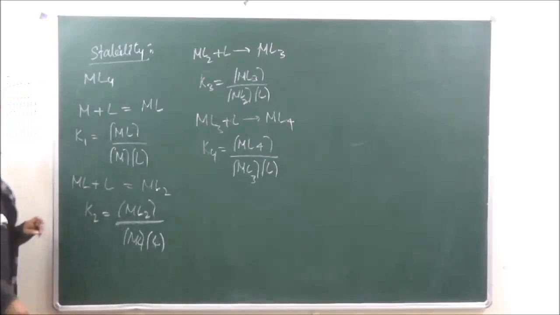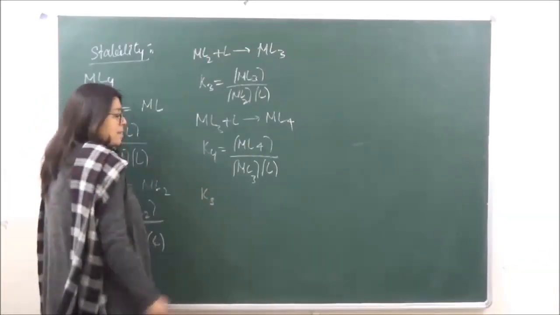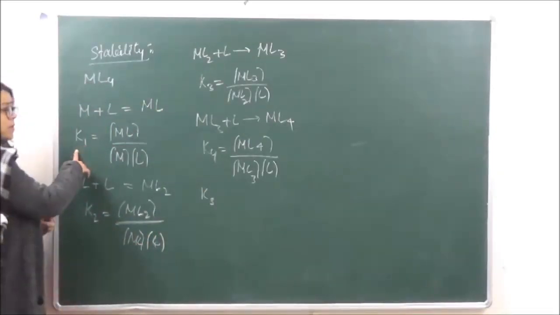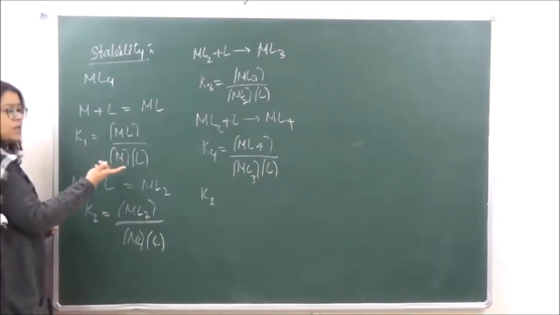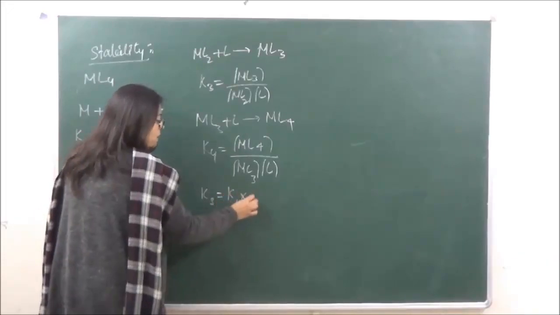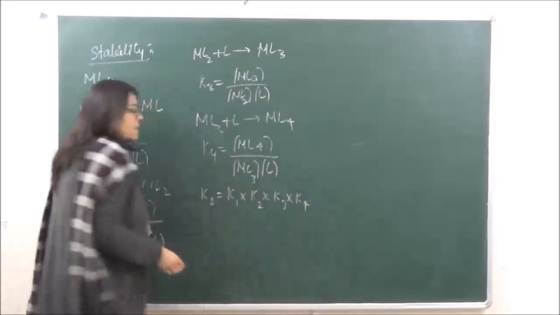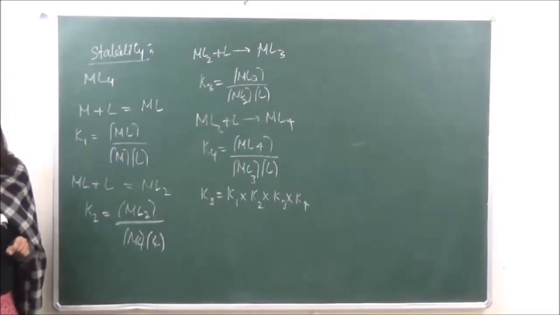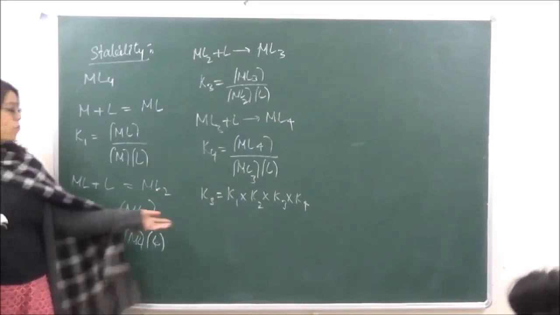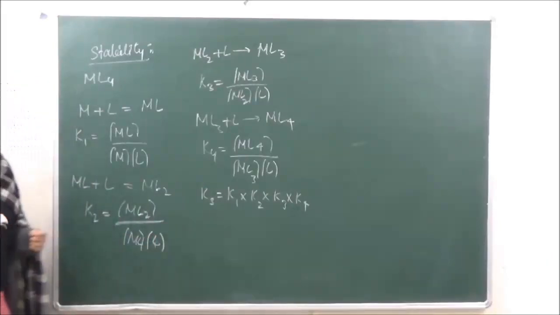So it means when we are talking of the total stability constant, Ks, that is going to depend upon all the stability constants. Over here the value of K1 is going to be the highest and the value of K4 is going to be the lowest. But if the total stability constant has to be calculated, it will be equal to K1 into K2 into K3 into K4. Right? So, the higher the value of the overall stability constant, the more stable the compound is going to be.